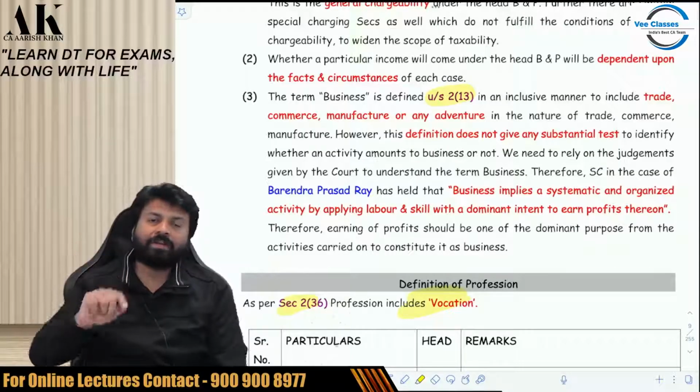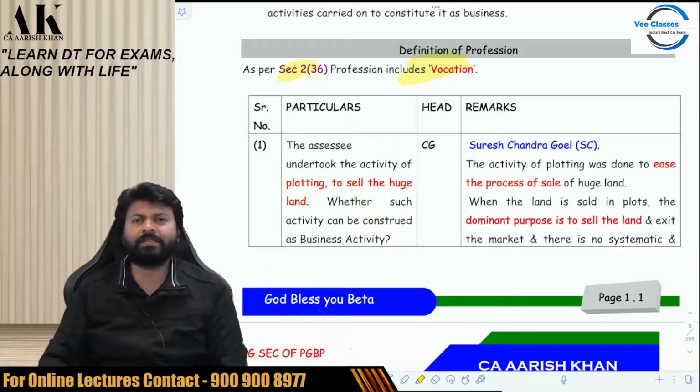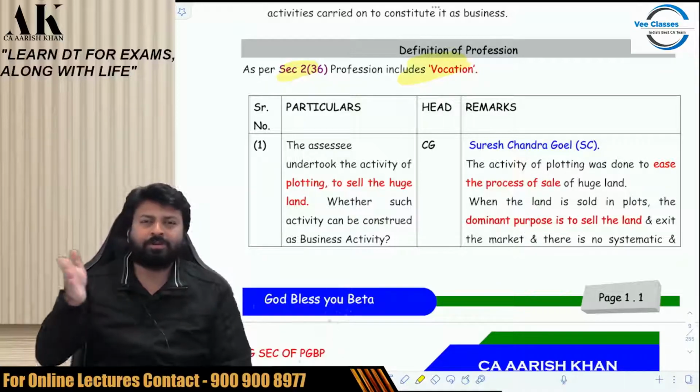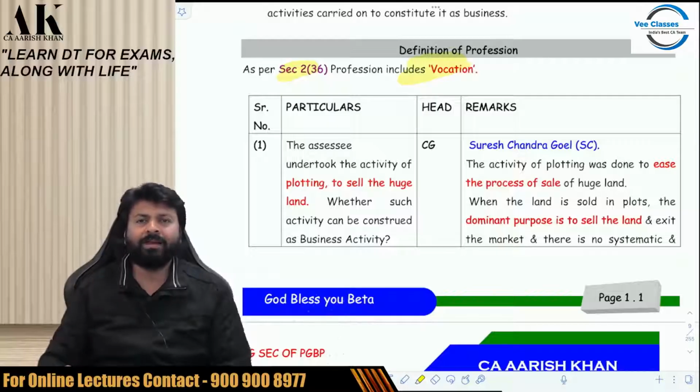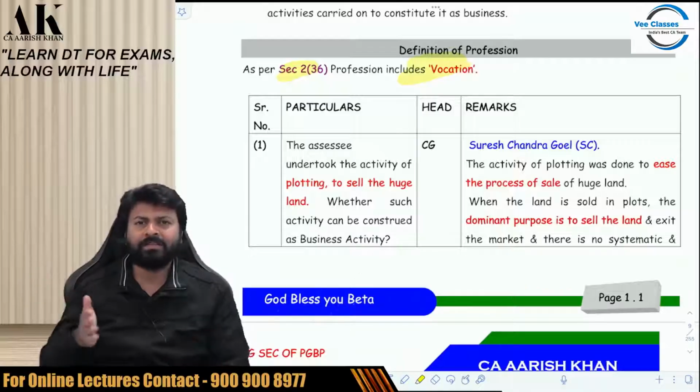So when will your income come under PGBP and when under CG? Like, there was one associate over here. Listen to the facts and circumstances from my side and then you can read it from the book. Just wait. There was one associate who has a huge land. So he wants to sell the land, but it was not getting sold. Somebody told him that if it's not getting sold, then make small plots and then sell. People will buy; nobody will buy such a huge land. So to sell the plot, the entire land of hundreds of acres, he has divided that land into various parts.